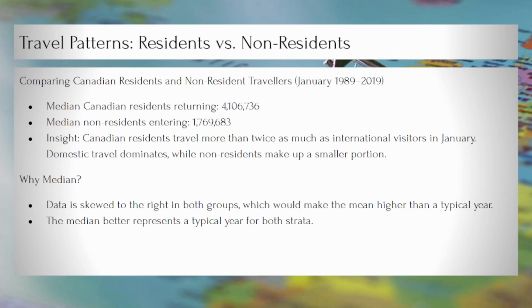Using the median, about 4.1 million Canadians returned, while around 1.77 million international visitors arrived. This shows that domestic travel is more than twice the size of international travel in January. We use the median instead of the mean because the data is slightly skewed, giving a better representation of a typical year for both groups.